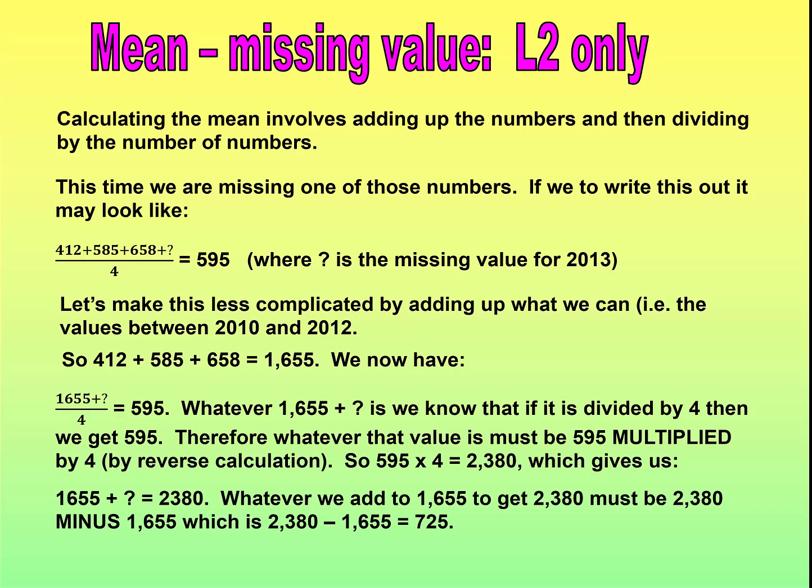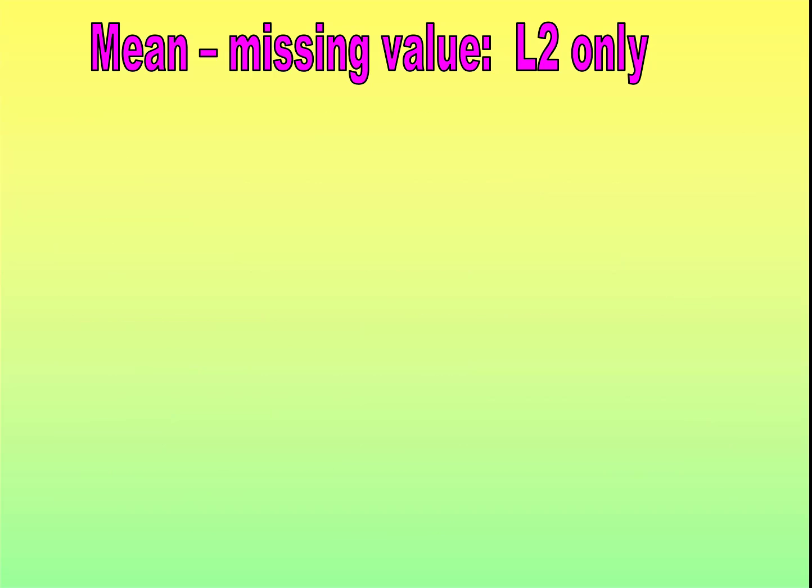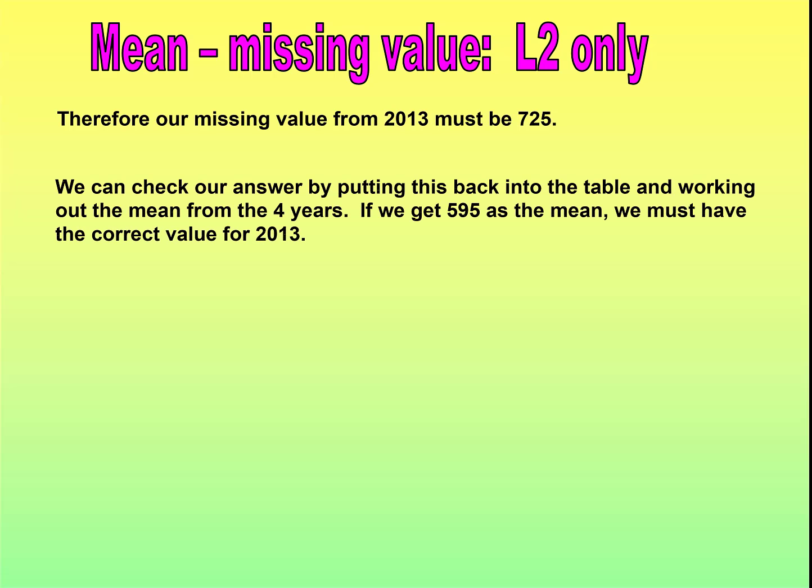We can check that by treating it as our fourth number and working out the mean of those four numbers. If we get 595, we know we're correct. So our missing value for 2013 must be 725.